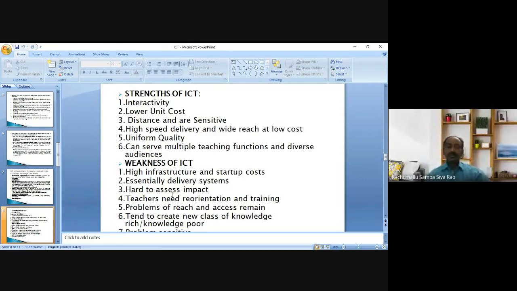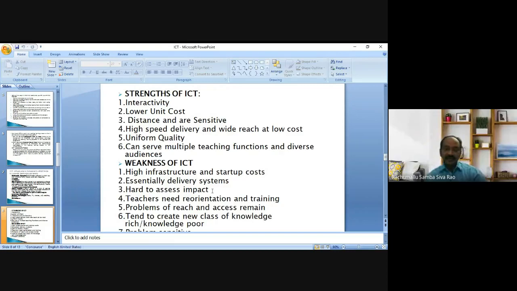Next one, hard to assess impact. It is very hard to assess the impact of the teaching learning process. Sometimes it is very hard. That means evaluation is very tough.